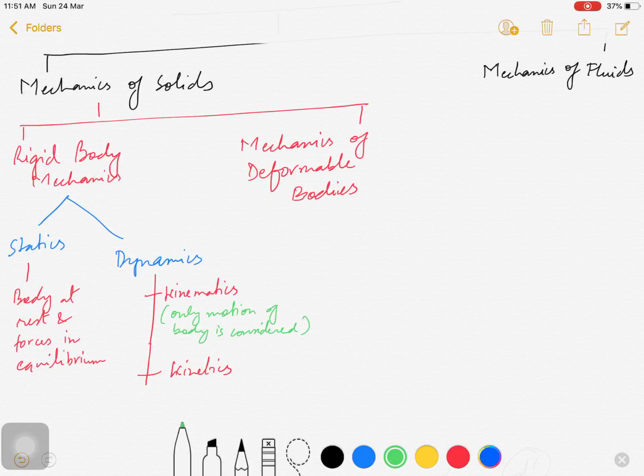Okay. Now next discipline of mechanics is mechanics of fluid. Again in this we will study two categories. First is compressible and other is incompressible.